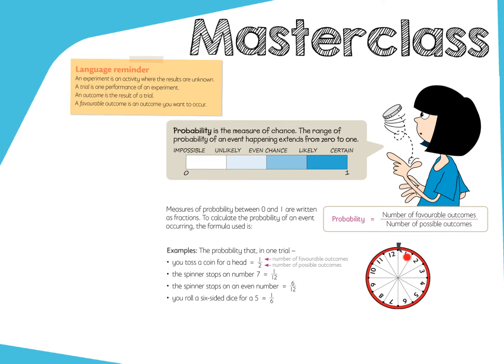Now, to increase the chance of it landing on that 2, I could add more 2s. So if I cross out that 3 and make that a 2, cross out that 4 and make that a 2, I now have 3 2s on that wheel. What that says to me, guys, is that it's more favourable that it'll land on a 2. Up here, if I go impossible, unlikely, even chance, likely or certain, I would still be unlikely.